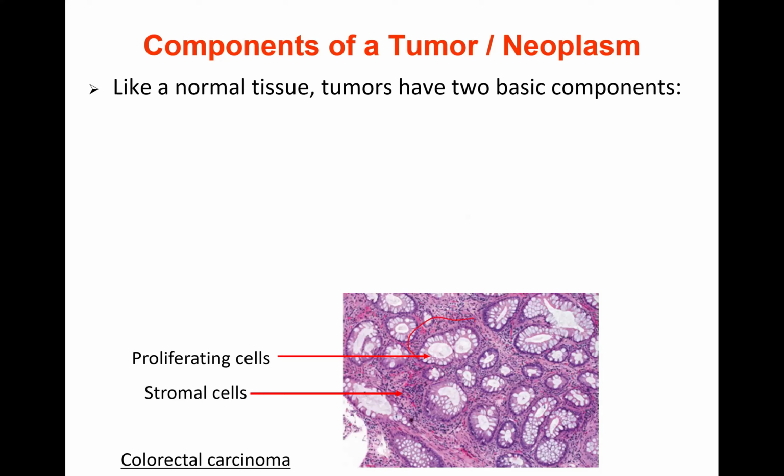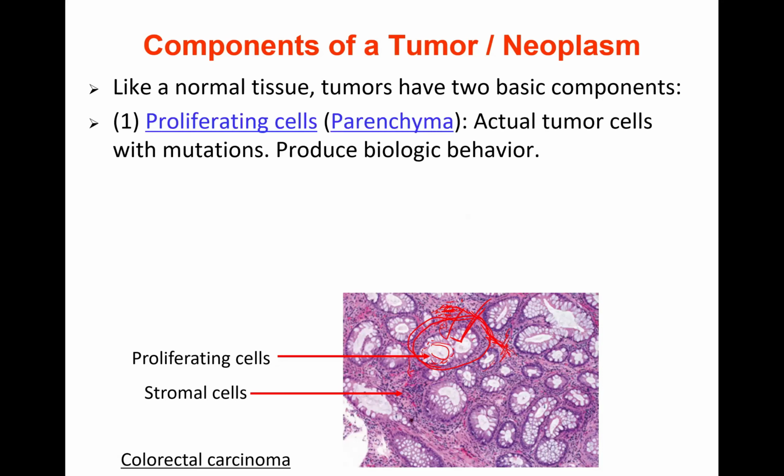The functioning or parenchymal cells. For example, this is a glandular structure. This is a lumen, and these are the cells lining the lumen. So this is a gland with functional cells, and there are supporting cells, the stroma. We see here connective tissue, collagen, fibroblasts, blood vessels, the stroma. You are very well familiar. So like normal tissues, tumors also have two components: functioning cells, which are the proliferating or multiplying tumor cells, and supportive stromal cells. These stromal cells support by supplying nutrition through blood vessels and growth factors, etc.